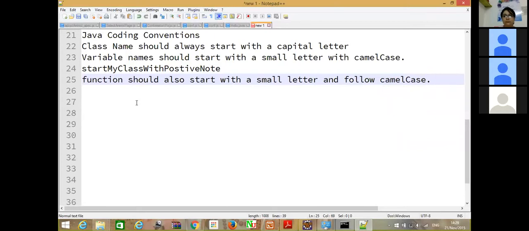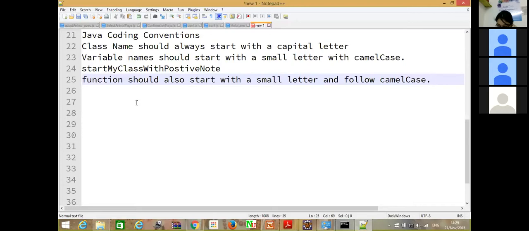So any doubts till now with the camel case and coding convention? Sunita, tell me. This is just a coding convention. It's not something which the compiler understands. When we are starting with coding, we should know what standards we are following while creating.